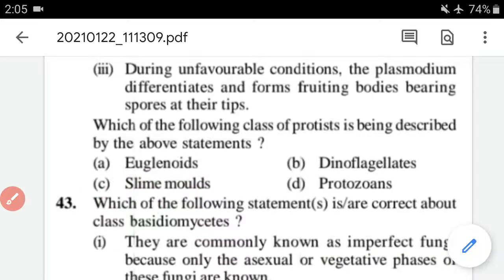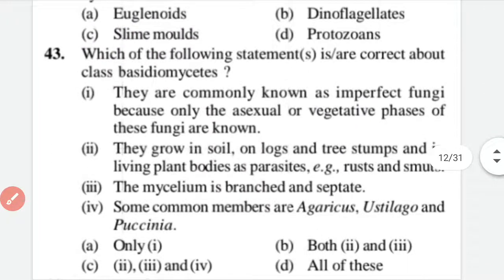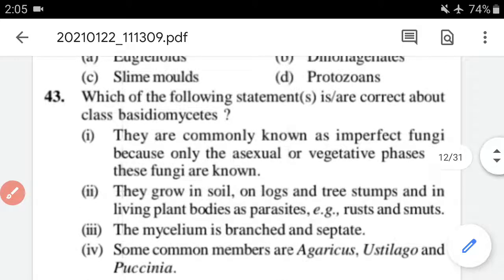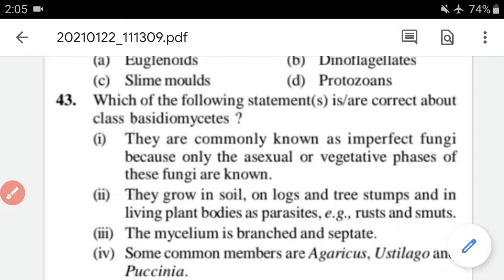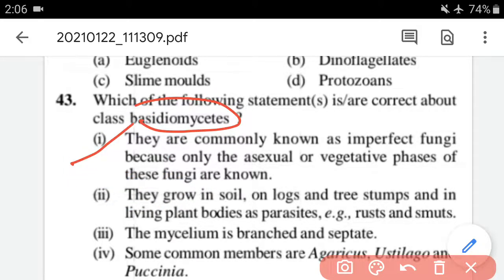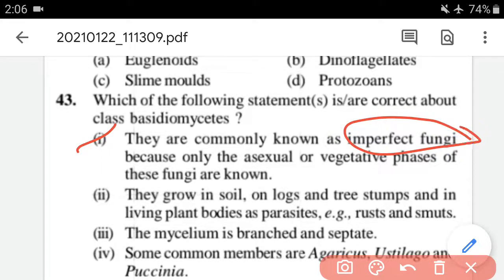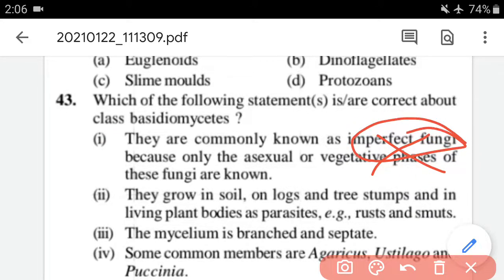Now we have to move on to question number 43. Which of the following statements are correct about class Basidiomycetes? So let's check. Option 1: they are commonly known as imperfect fungi because only the asexual or vegetative phase of these fungi is known. No, this is not correct. Imperfect fungi is mainly Deuteromycetes, not Basidiomycetes. Okay. So now we have to move on to the second option.